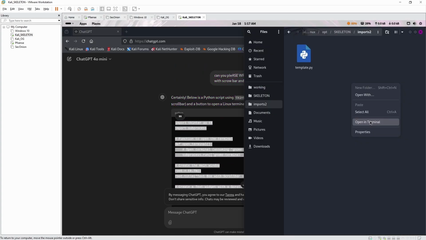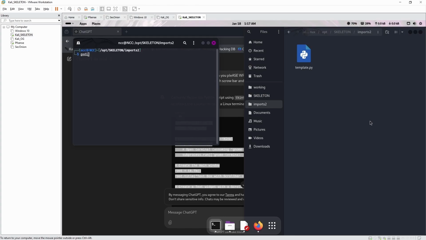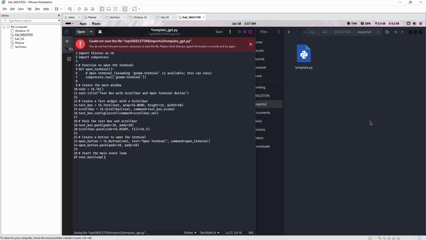So copy, open terminal, gedit, template, gpt.py. .py means Python. .sh is the bash extension for the script. .py is Python for the script. Control V, Control S. Oh God.